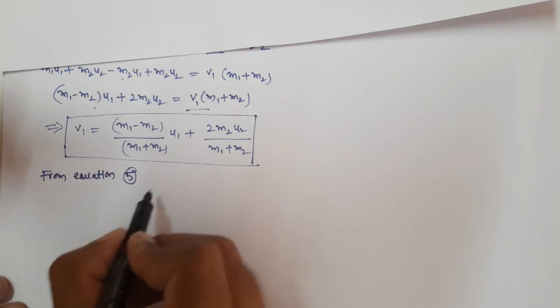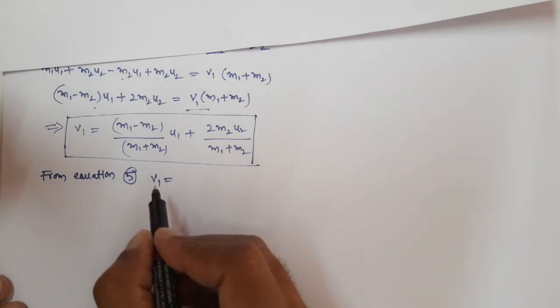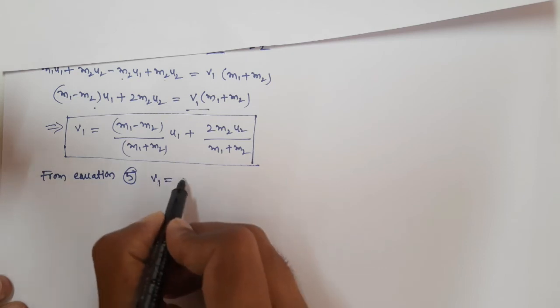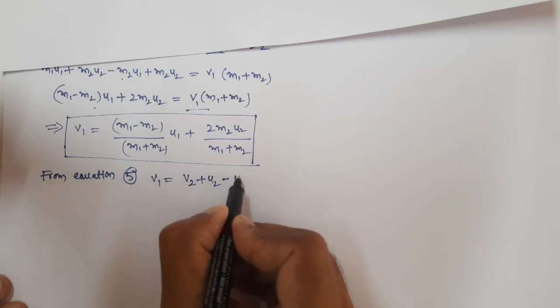From equation 5, v1 is equal to v2 plus u2 minus u1.